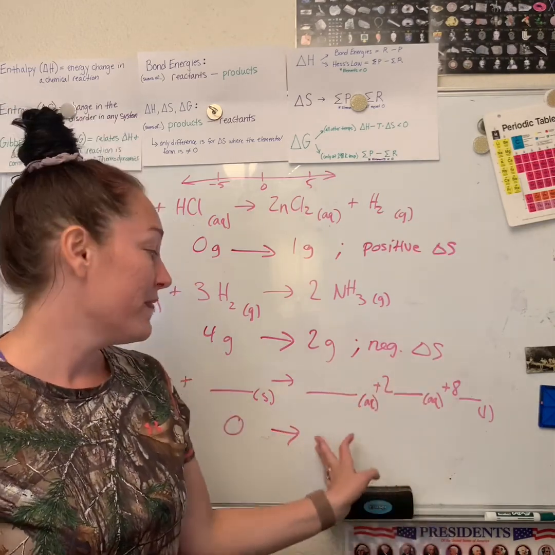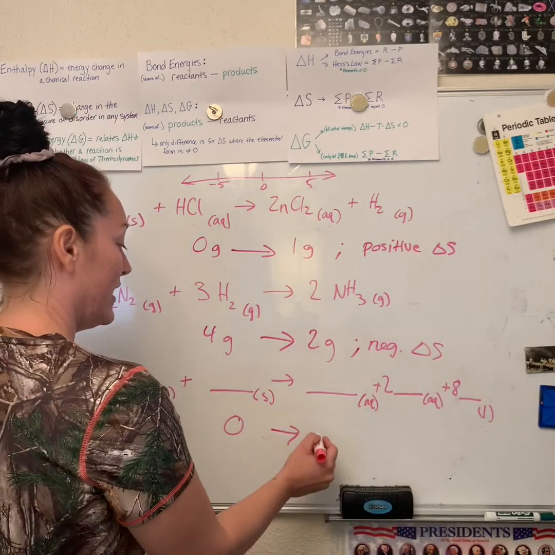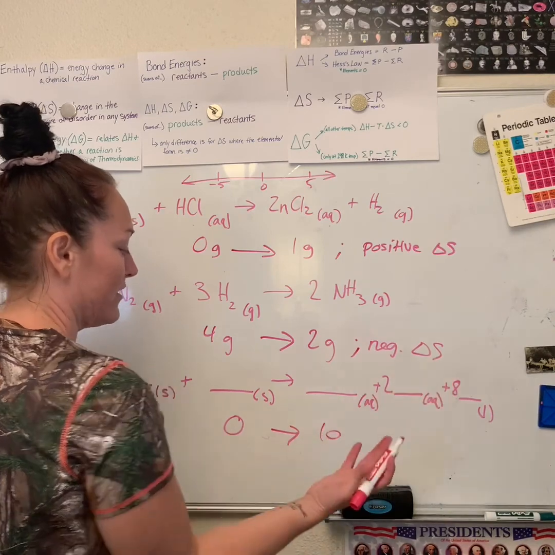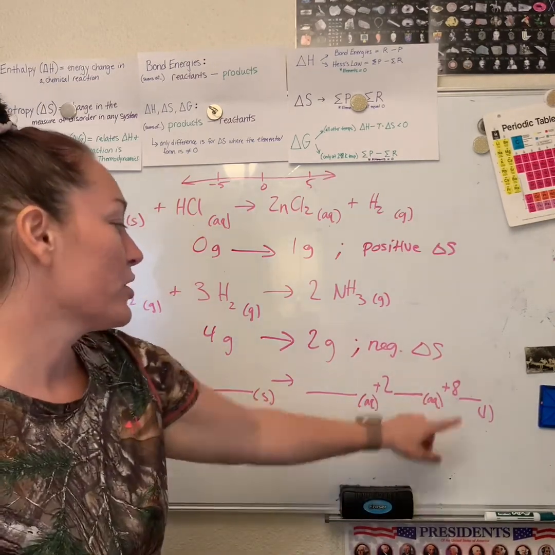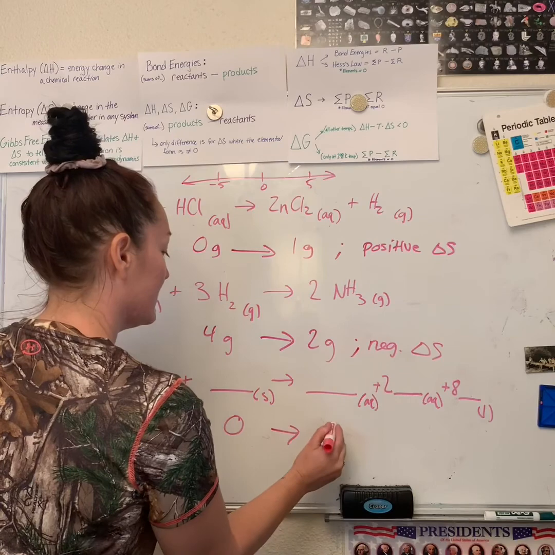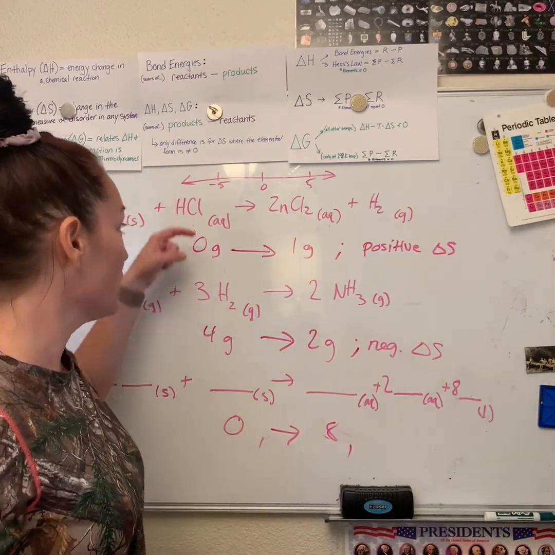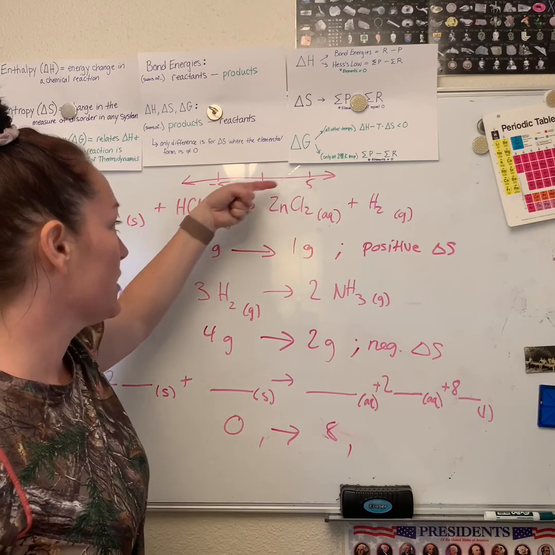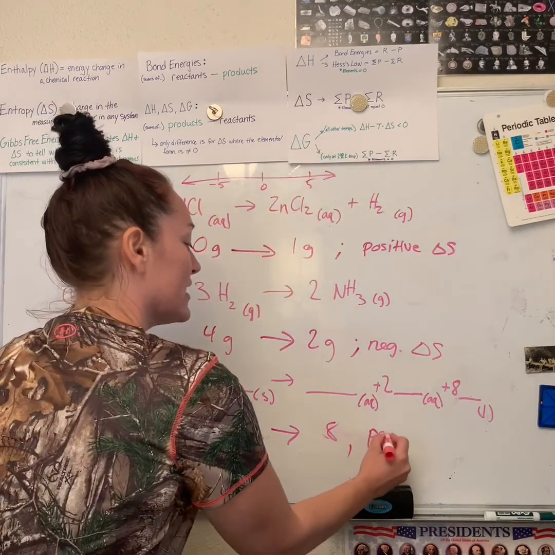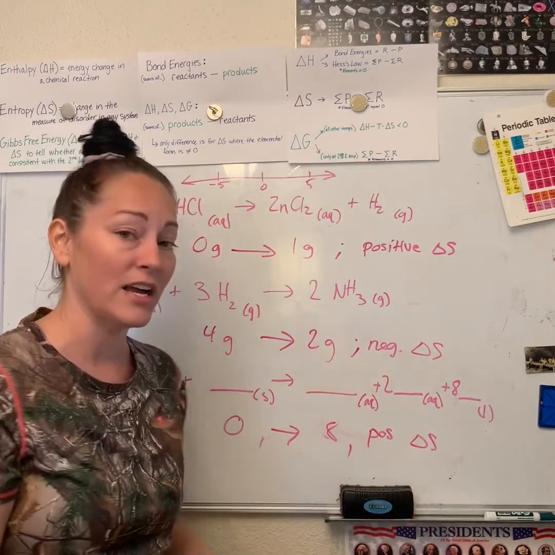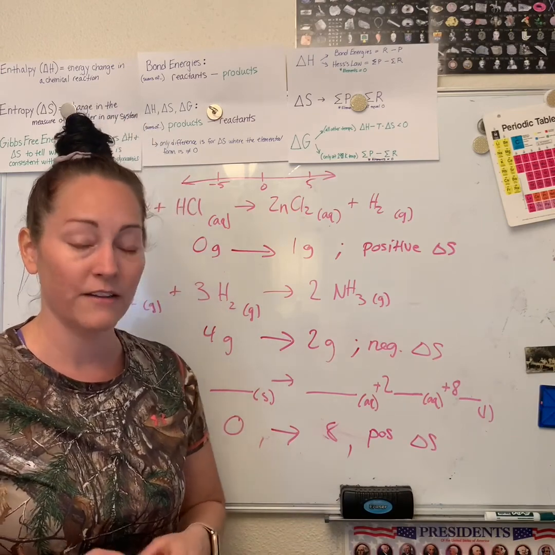We already know that this side is higher, okay? So we could make a play saying 10 or something like that. Or if we just wanted to go with liquid, we could even just say 8 if we were comparing liquids, okay? Either way, we see that this is moving on our number line from a 0 and it's going positive. So I would say this has a positive delta S, a positive change of entropy, of disorder.